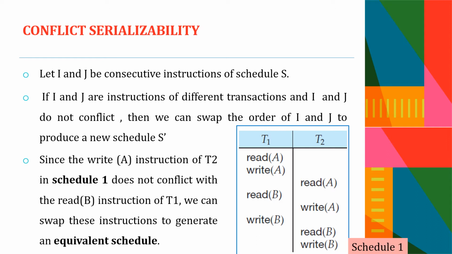In the given example, the write of A instruction of T2 in the schedule is not conflicting with the read B instruction of T1, and by swapping these two instructions, we can generate an equivalent schedule. So we are swapping the non-conflicting operations to generate an equivalent schedule, or a new schedule.